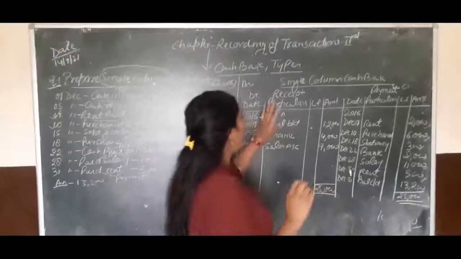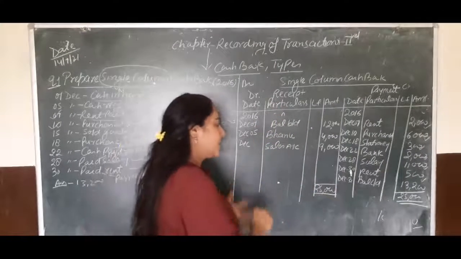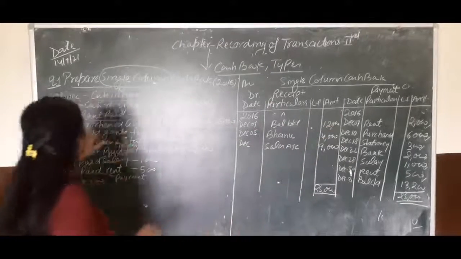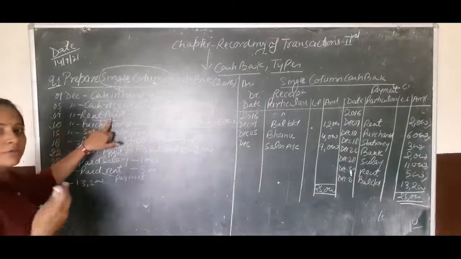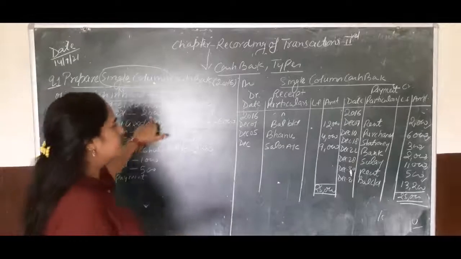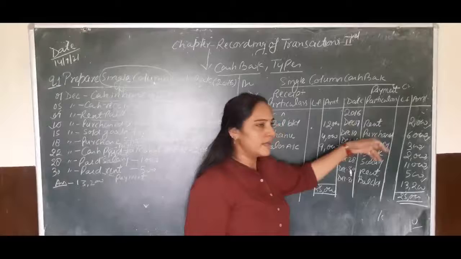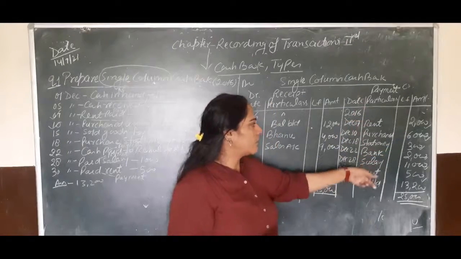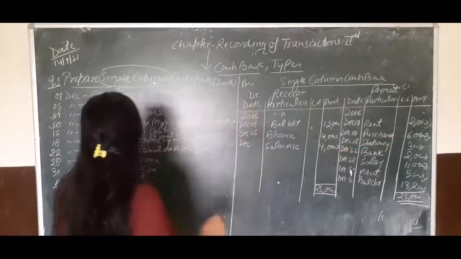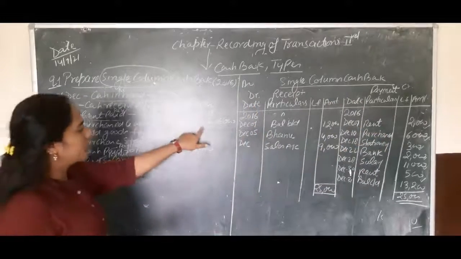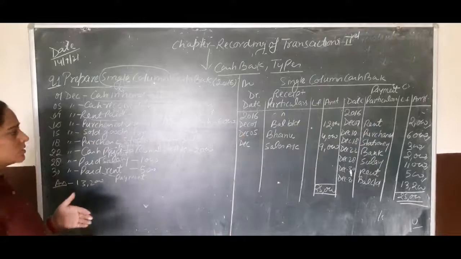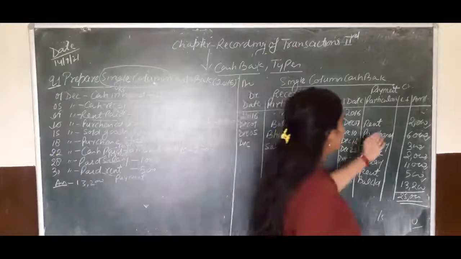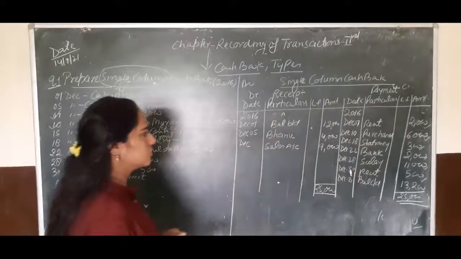Okay, so all the receipts will be used in debit side and all the payments will be used in credit side. Next transaction is rent paid. Now the firm has paid the rent amount of rupees 2,000. So according to this, rent has gone out. So rent will be less from our cash 2,000 rupees. Next, purchase goods from Murari for cash. Now the firm has purchased goods from Murari and has given 6,000 rupees for his goods. So purchase will be 6,000.